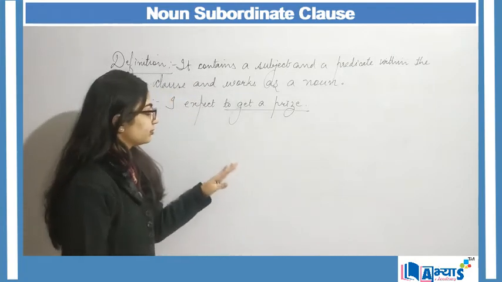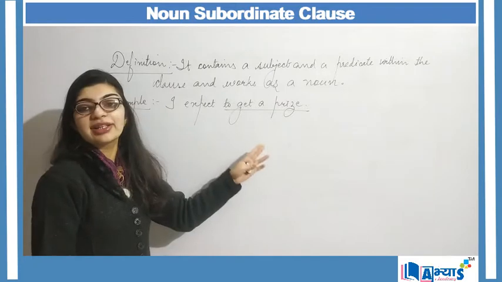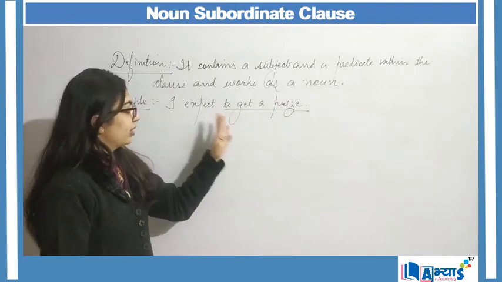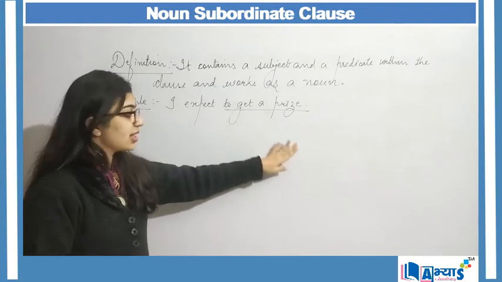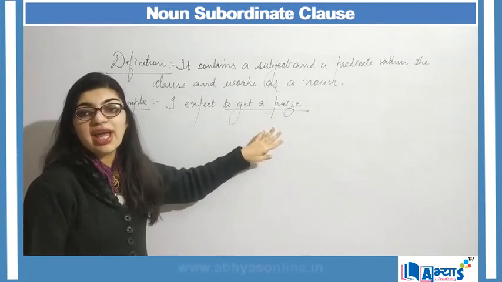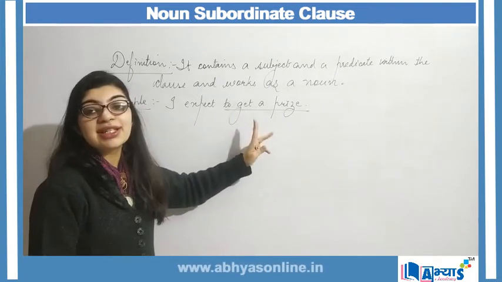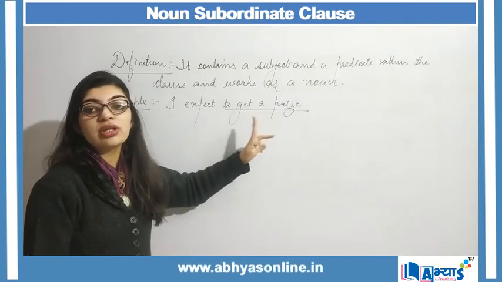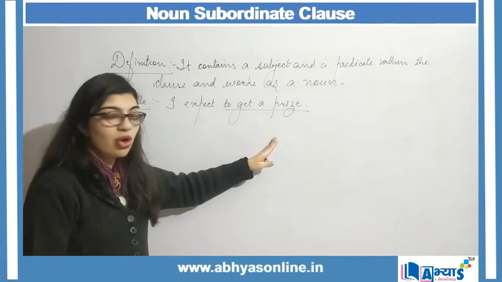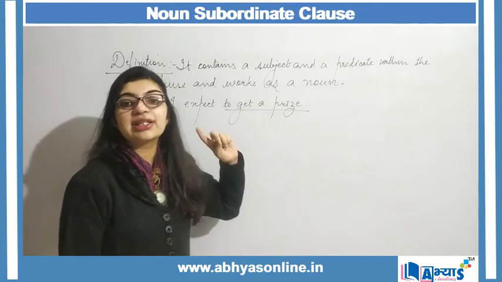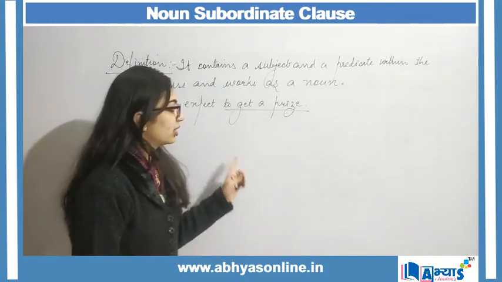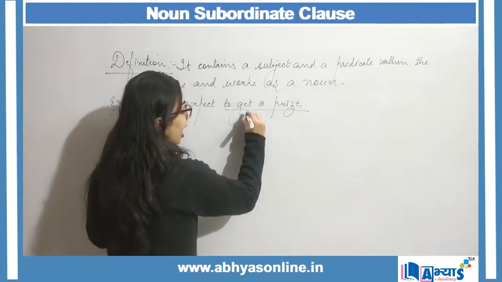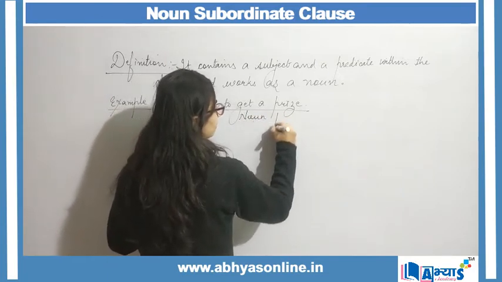So if I ask whether to get a prize is a phrase or a clause, I will say that this is a phrase and not a clause. Why? Because it does not contain a subject and a predicate within it. Therefore, this will be my noun phrase.